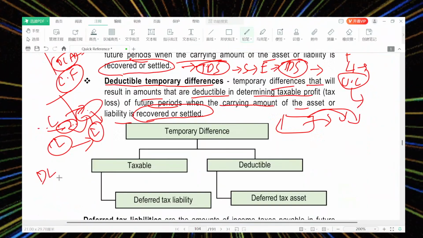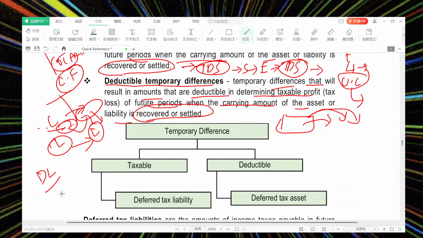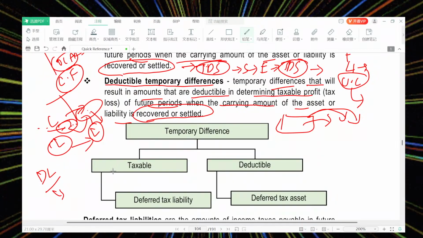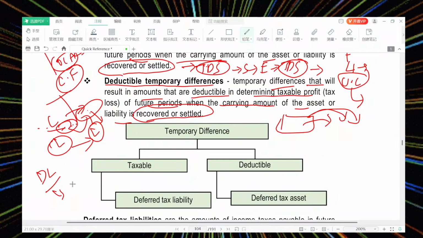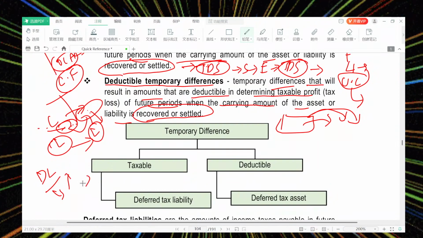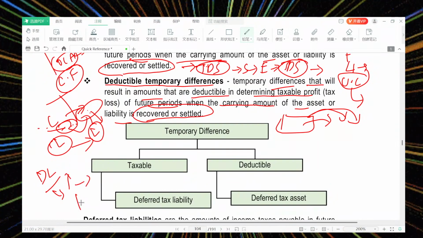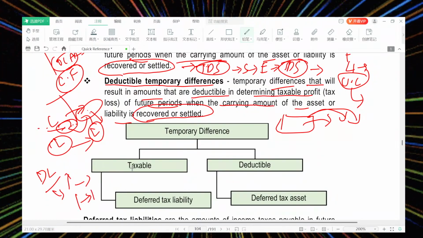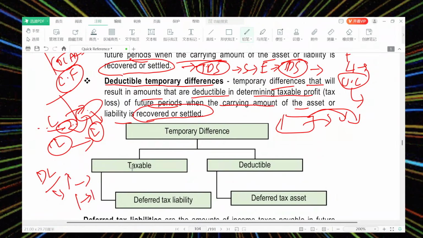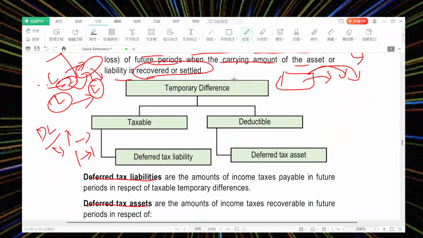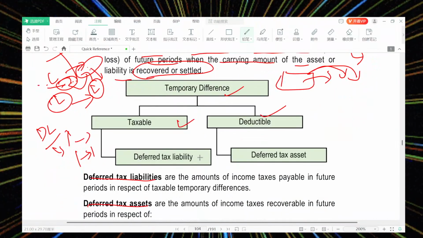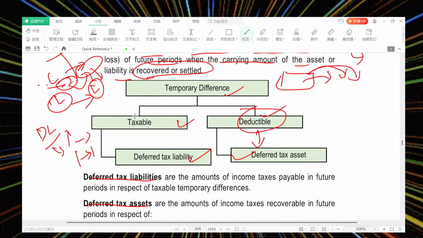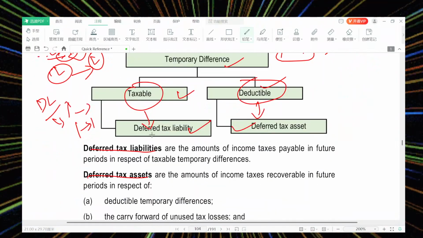For deducting, a difference arises. So of that difference, if they deducted higher, they need to pay back as low. If they deducted lower, they need to deduct by high. This is the thing. That is also recognized in the balance sheet as assets and liabilities. Temporary difference, taxable, deductible: deferred tax liability, deferred tax asset. Deductible is deferred tax asset, taxable is deferred tax liability.